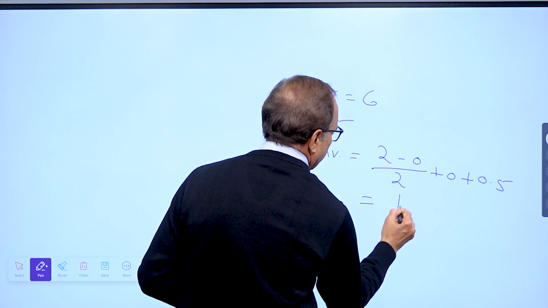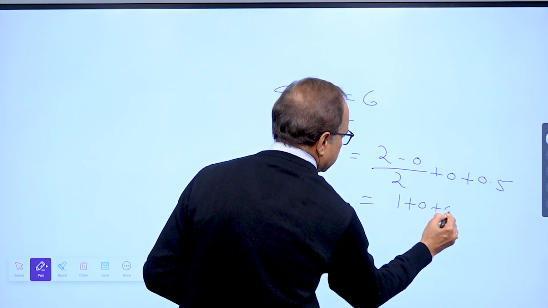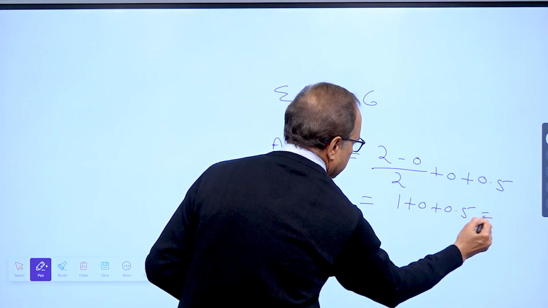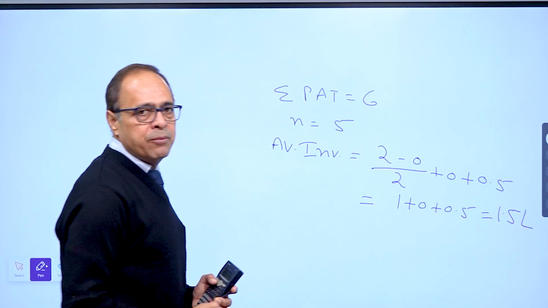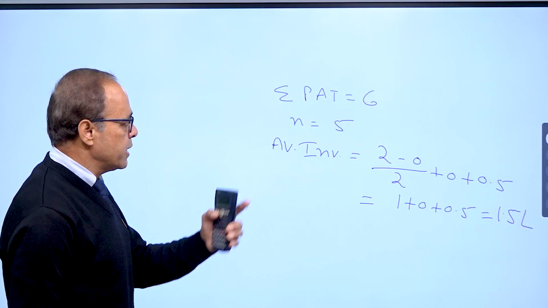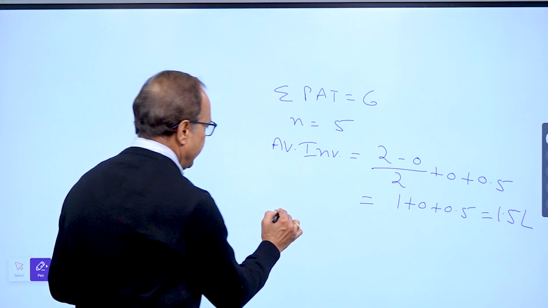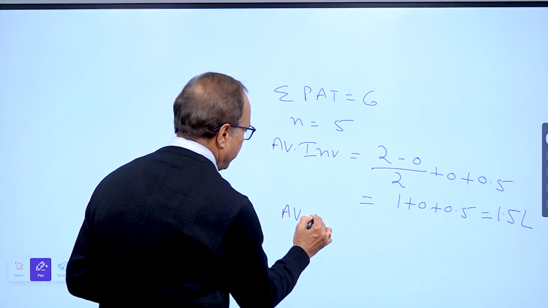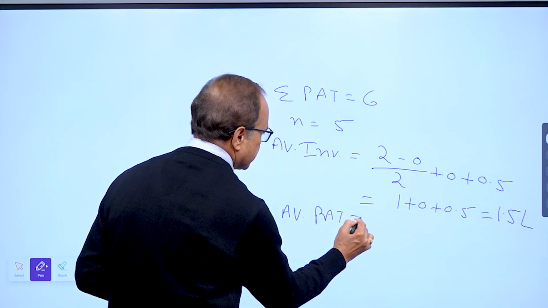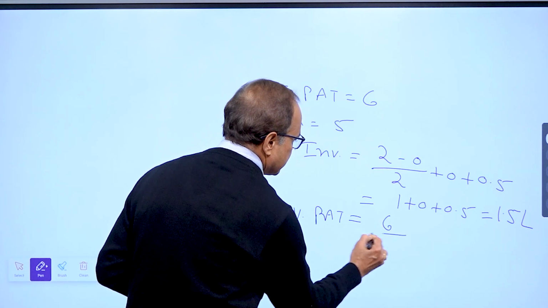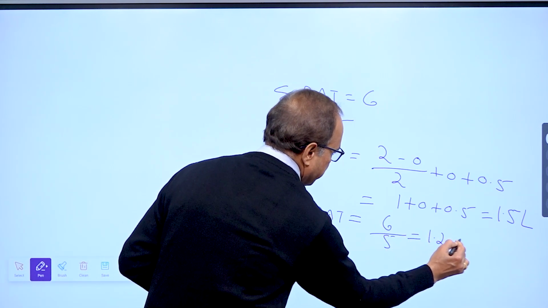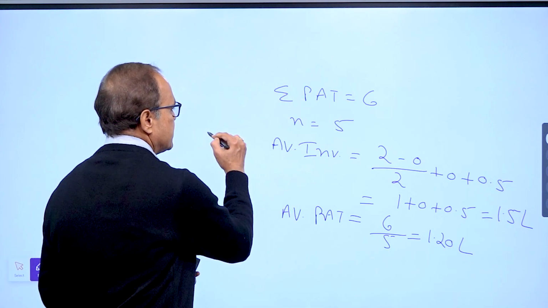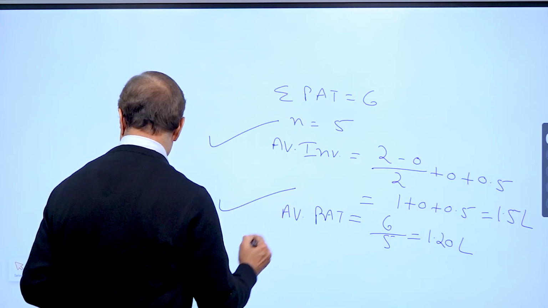So we get it 1 plus 0 plus 0.5, that is 1.5 lakh. So step number 1 under ARR is calculate average investment. Then step number 2, average profit after tax. So our total profit is 6 lakhs in 5 years. So 1.2 lakh.